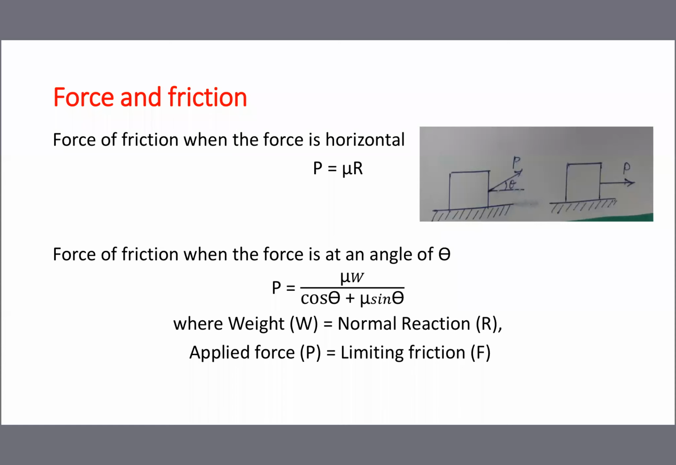So the second formula, again while doing problems: force of friction when the force is at an angle of theta. Normally we are moving the job, as in the first sketch, with some angle. Force applied horizontally, parallel to the horizontal surface, means first formula: P is equal to mu into R. With some angle given, you can use the second formula. P is equal to mu W divided by cos theta plus sin theta, where, as I already explained, weight W is equal to normal reaction R.